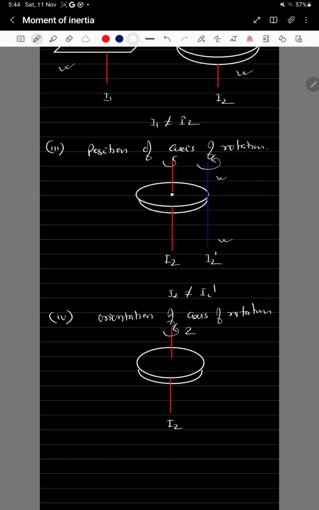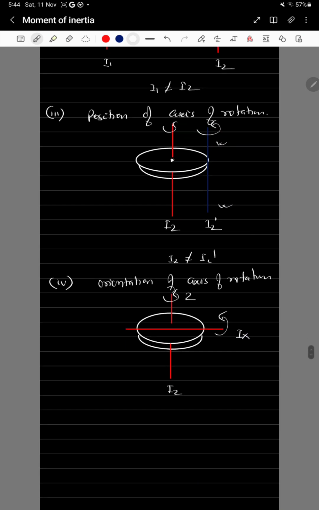If we change the orientation of the axis, suppose I am taking one more axis passing through the x-axis, and the body is rotating about this axis. You find that the moment of inertia about this axis is Ix, and you will get that Ix is not equal to Iz.